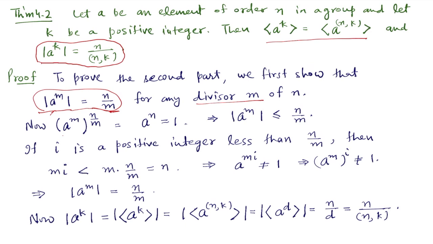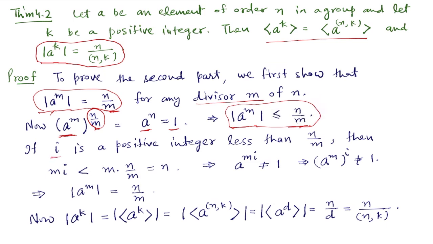So if we take the n by m power of a to the power m, we get a to the power n, and a to the power n is 1. So n by m kills a to the power m. So the order of a to the power m will be less than or equal to n by m. But we have to show that it is exactly equal to n by m. So we will show that no integer less than n by m kills a to the power m.